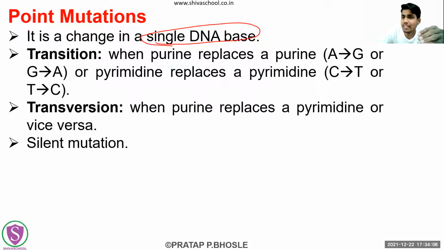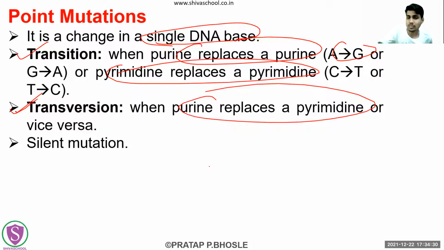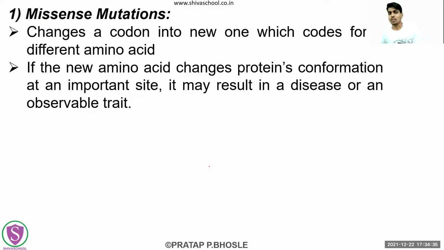A single DNA base change. Right? So in this, there can be 2 things, that is the transition or the transversion. We have already seen this transition and transversion. Transition is basically purine replaces purine, pyrimidine replaces pyrimidine, or adenine replaces guanine, or guanine replaces adenine. Transversion is kind of a cross in which purine is replacing pyrimidine, or vice versa. Pyrimidine is replacing a purine. Okay. So in this, the first type is what?